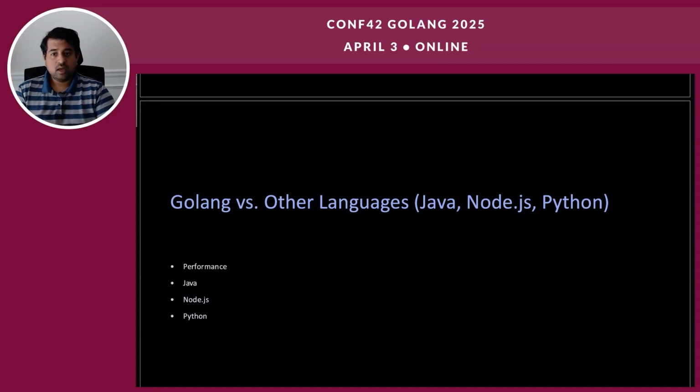Overall performance. Golang consistently outperforms Java, Python, and Node.js in AWS Lambda environments. This is primarily due to its compiled nature, resulting in faster execution speeds and significantly reduced cold start times. Benchmarks frequently demonstrate that Golang functions can achieve execution times several times faster than their counterparts in interpreted languages. This translates to lower latency, improved user experience, and reduced cost in serverless applications.